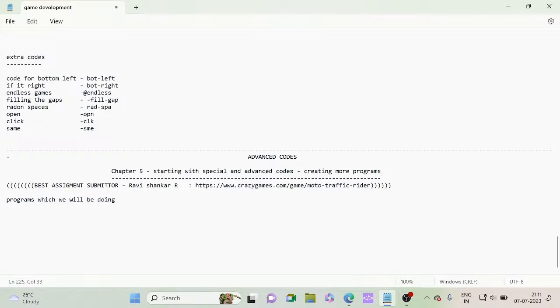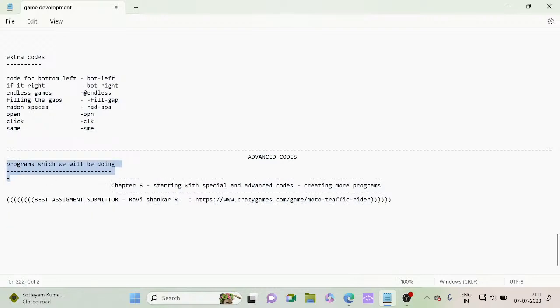Now which programs will we be doing? Yesterday we started with pro codes, and today we will be starting with advanced codes. Let's get an overview of the programs we are going to do today. In this advanced course, we need to do many types of programs.